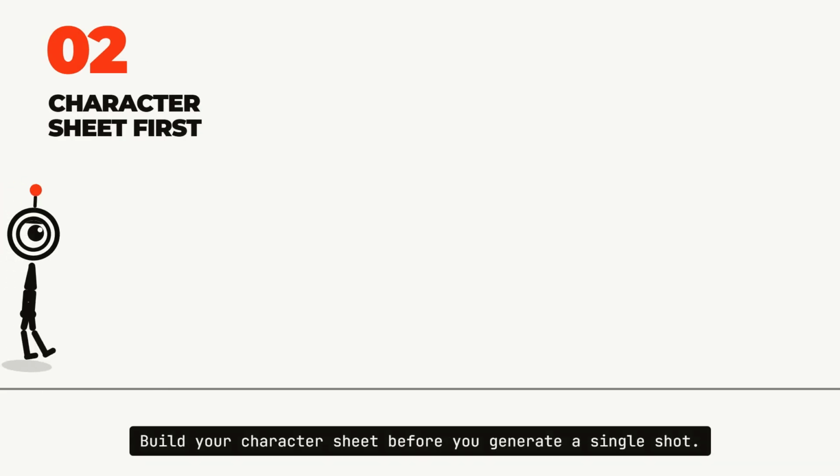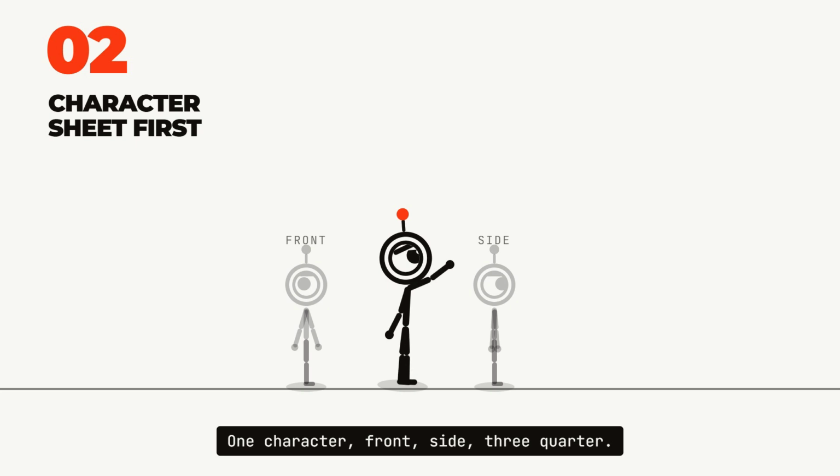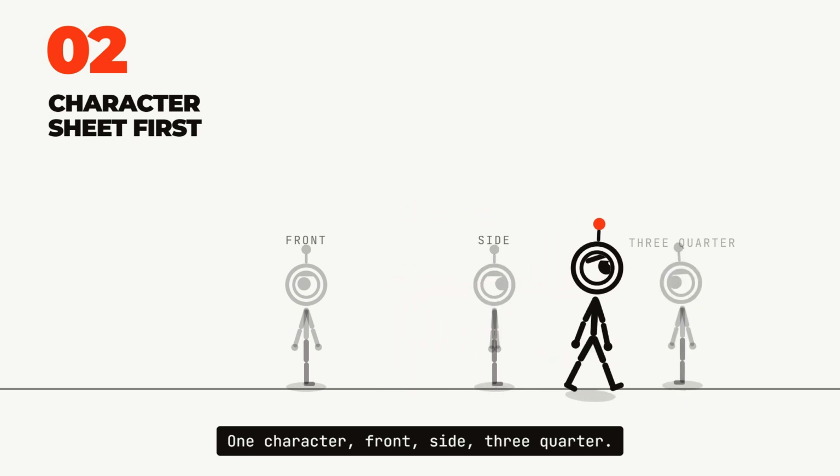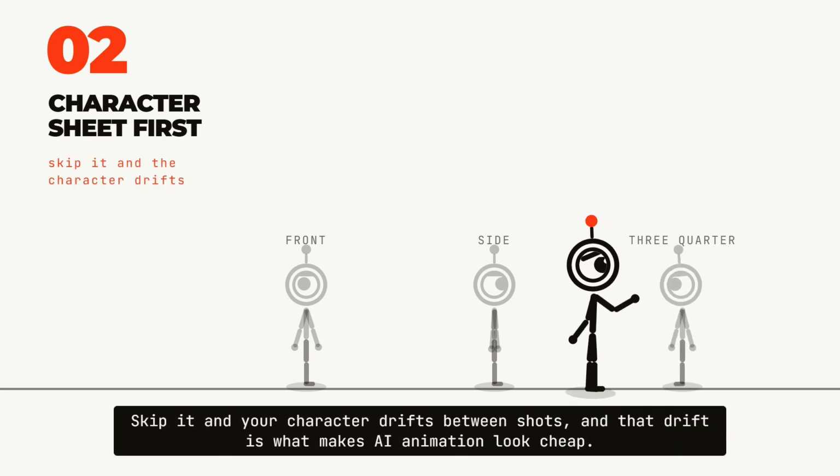Step 2. Build your character sheet before you generate a single shot. 1 character, front, side, 3/4. Every later shot points back to that sheet. Skip it, and your character drifts between shots, and that drift is what makes AI animation look cheap.